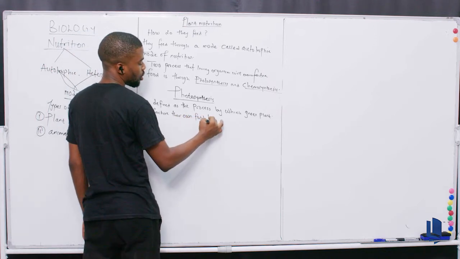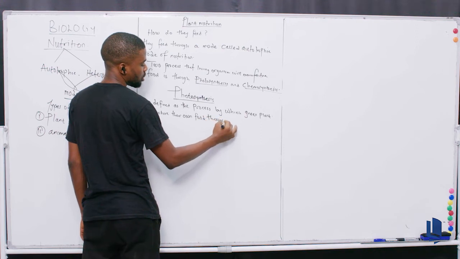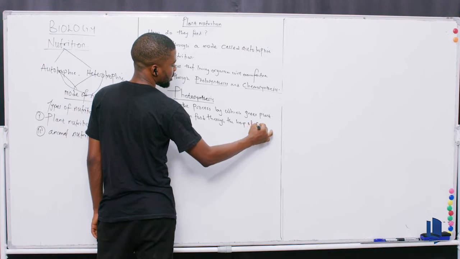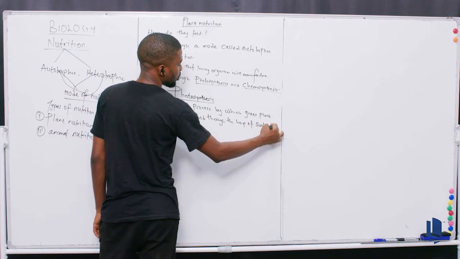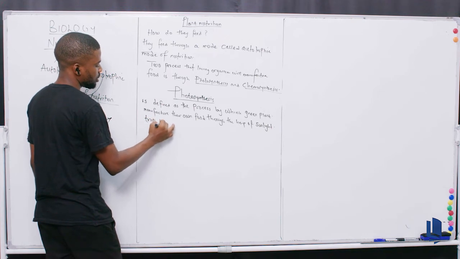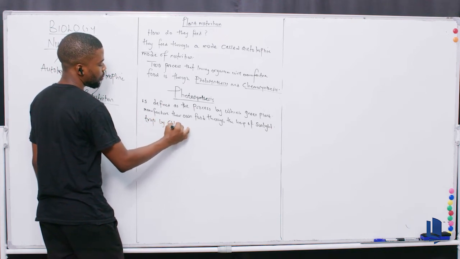How? Through the help of sunlight, which is trapped by chlorophyll.